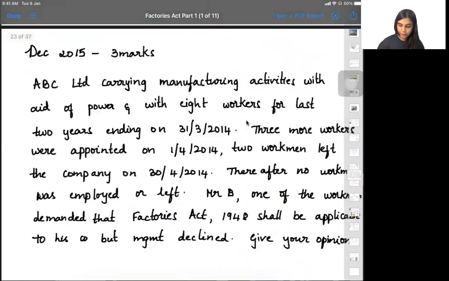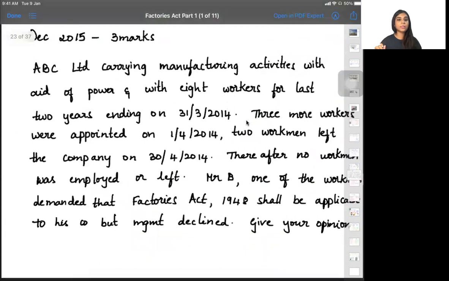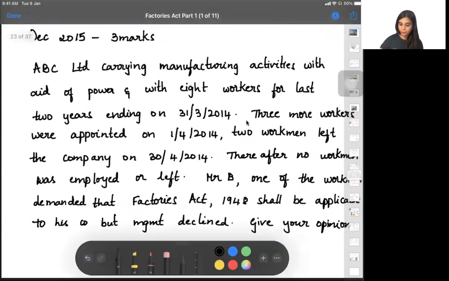Here we'll quickly go to the question which was asked in the exam. Just read the question once.